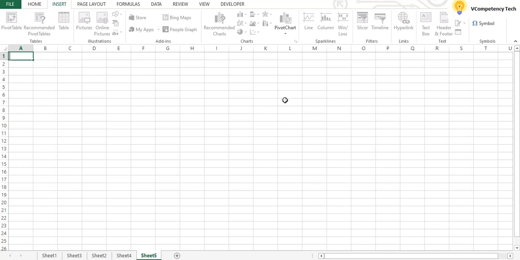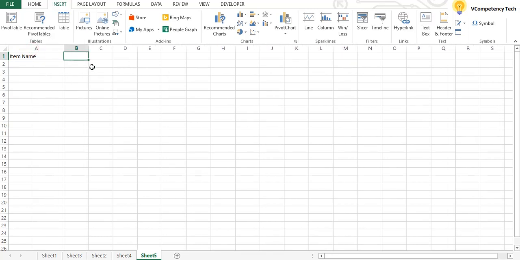So let's say we have one column, item name, and we have a column price. So here we will give item name and here we will give price. Okay.